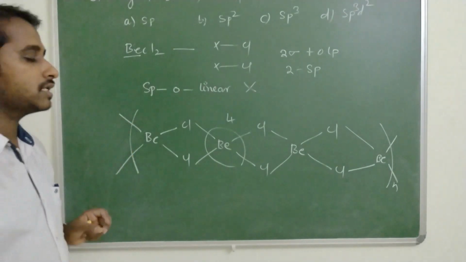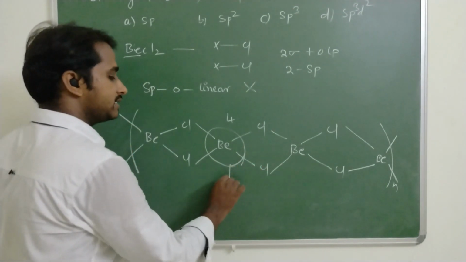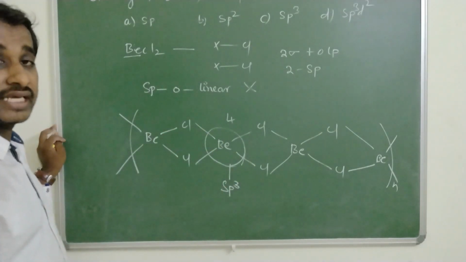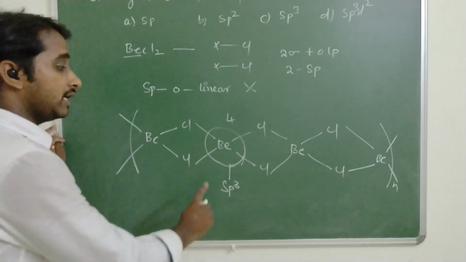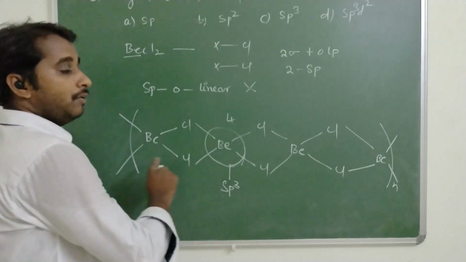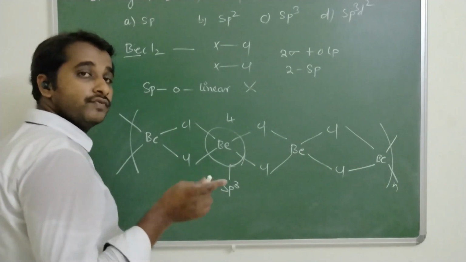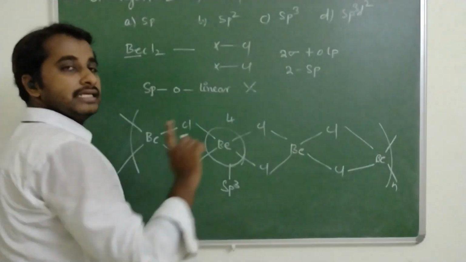If 4 atoms surround it, the hybridization is sp3, not sp. But the geometry is linear only, polymeric linear.